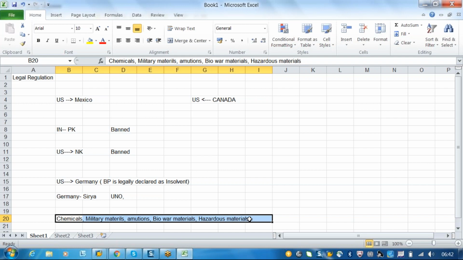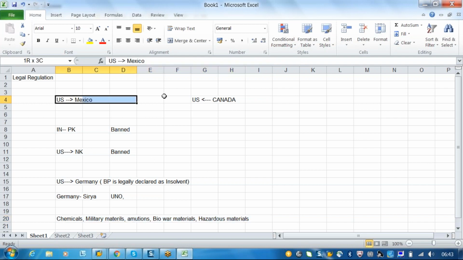For whatever material you want to export, first of all you should get an approval, that is, whether a license is required or not. If a license is mandatory, then you should acquire a license before exporting. So here we have a ban on countries: India cannot export to Pakistan, the US cannot export to North Korea, Iran, Iraq, Syria. There are some countries which UNO has legally banned, so you should not do any transaction with those countries. And there are some business partners with whom we are not supposed to do business.